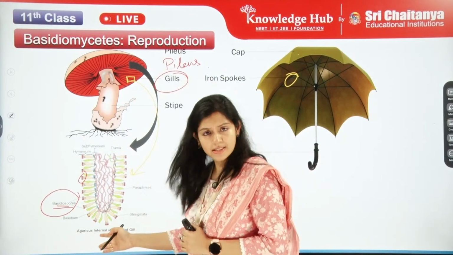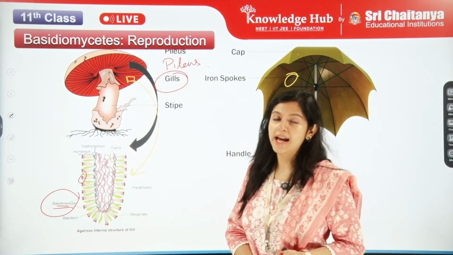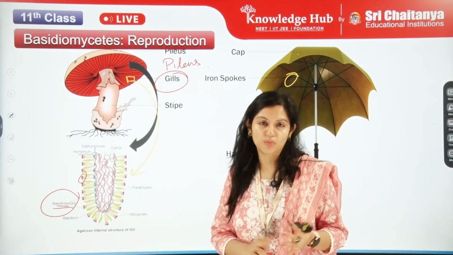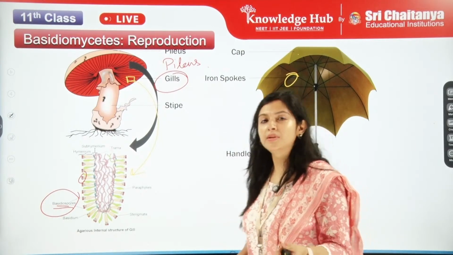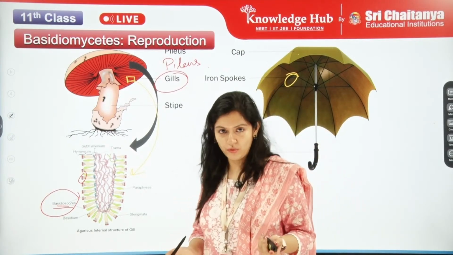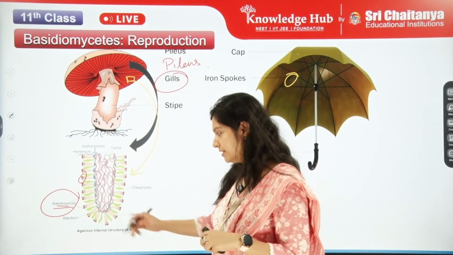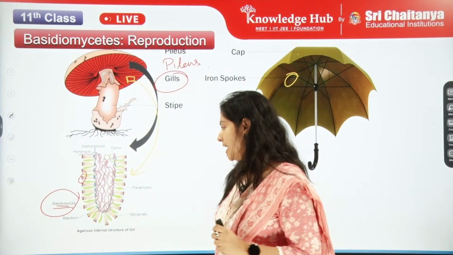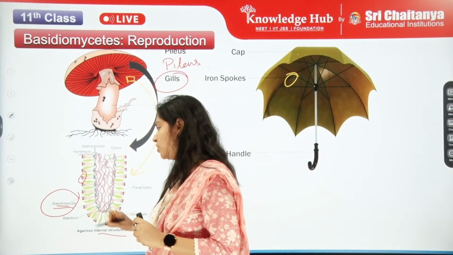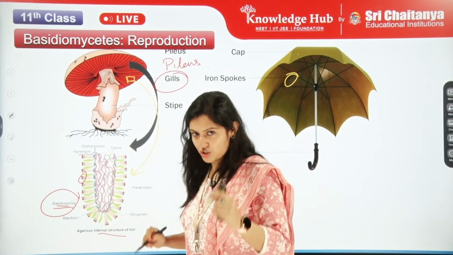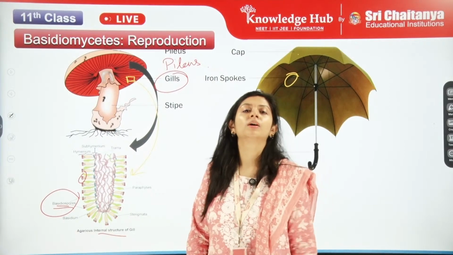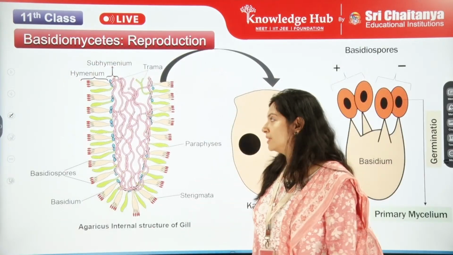So this is Agaricus's internal structure. Agaricus is a mushroom, right? The common name is the button mushroom, or stout mushroom, whatever mushroom we call it. This is the internal structure of the Agaricus gill. Okay, now let's see further.